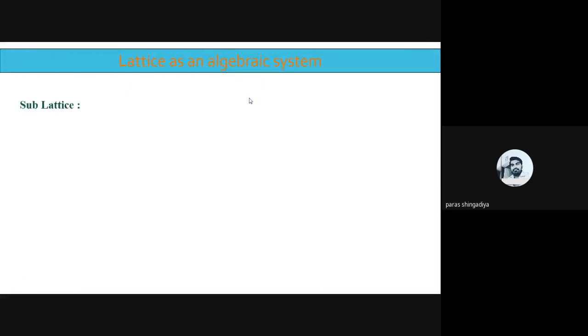Because the above two are already given, similar examples are there. This one is GCD LCM and the other is minimum maximum, but this is different. Here it is intersection and union, so just try it. First you have to derive P of A, and then after that check A star B as A intersection B and A ring sum B as A union B. Clear? Just practice it. Otherwise, we'll check it in the next lecture.